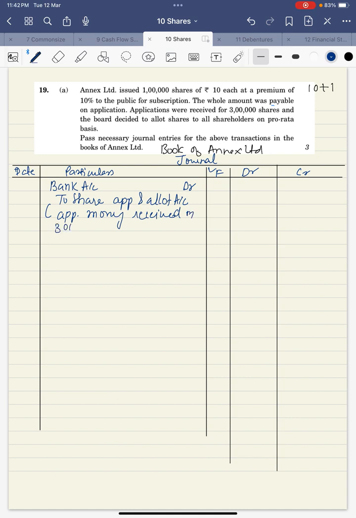So in narration, you need to write down that application money received on 3 lakh shares at the rate of 10 each, and you can write with rupees 1 premium. So narration is required. So 3 lakh into 11 is 33 lakh.